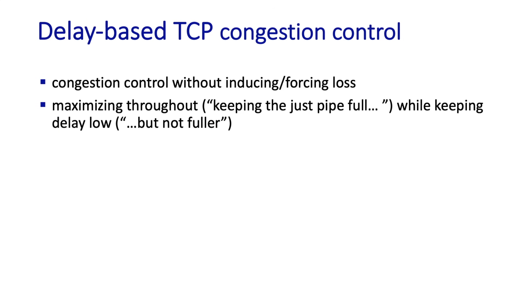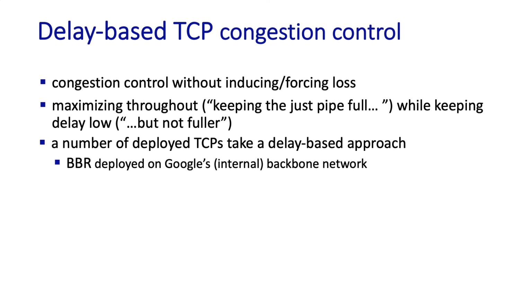So we see that delay-based congestion control seeks to control congestion without loading up the congested router so much as to induce loss. The idea is to keep the pipe full, but just full enough to keep a congested router always busy and no fuller. A fairly recent version of TCP called BBR, which stands for bottleneck bandwidth and RTT, is used by Google for TCP traffic on its internal network that interconnects its data centers and replaced Cubic. It's also being deployed on Google and YouTube web servers.